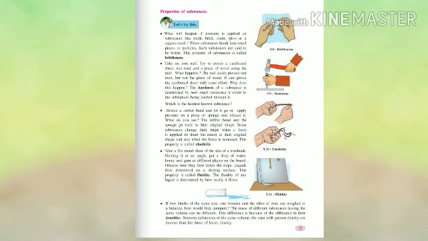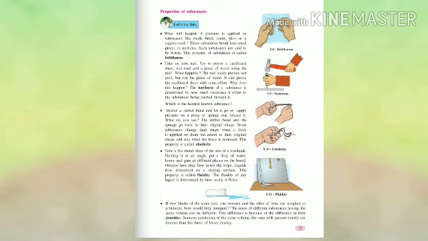Take a flat metal sheet of the size of a notebook. Holding it at an angle, put a drop of water, honey and gum at different places on the board. Observe how they flow down the slope. Liquids flow downward on a sloping surface. This property is called fluidity. The fluidity of a liquid is determined by how easily it flows.